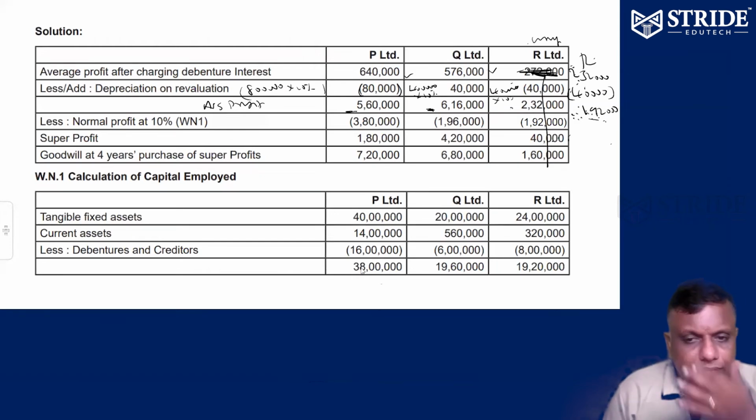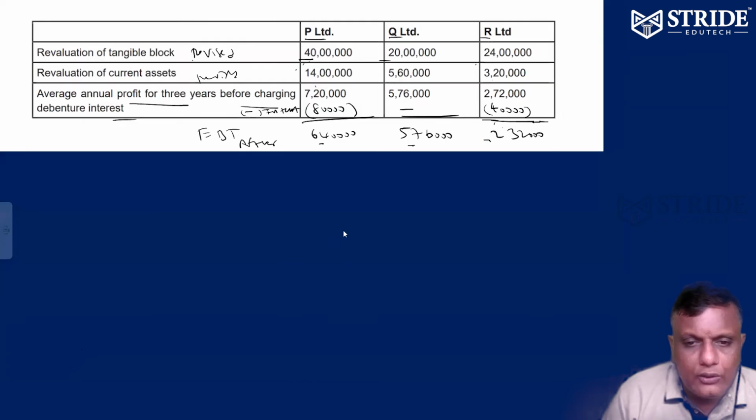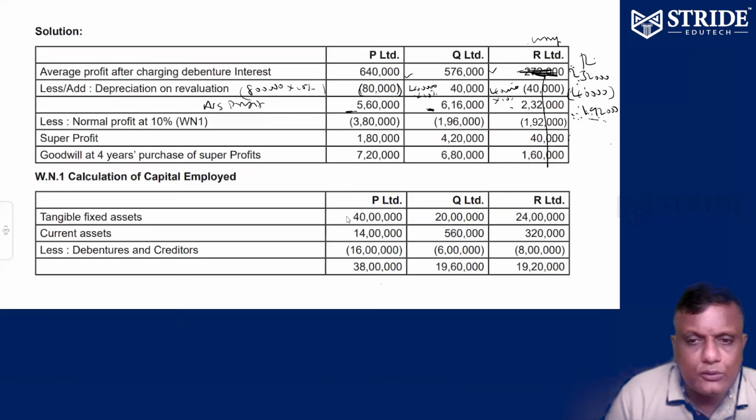Here you can do the indirect method also. All your assets 44, minus liabilities, minus external liabilities. Okay, that can also be done.